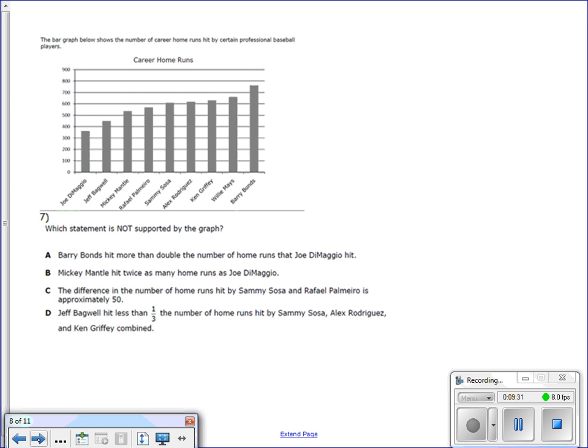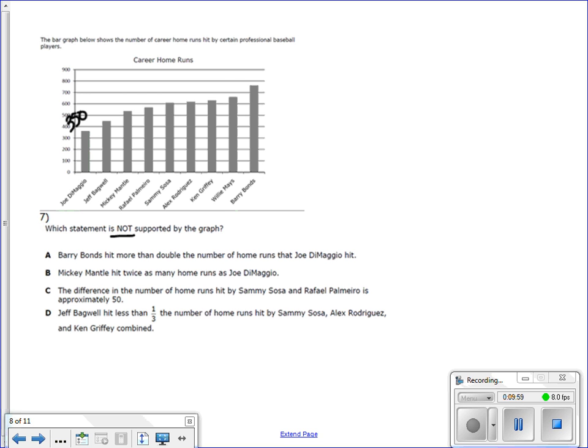Number 7 says, the bar graph below shows the number of career home runs hit by certain professional baseball players. Which statement is not supported by the graph? So we're looking for something that is not supported by the graph. So we're looking for a false statement. Before I read any of the answer choices, I'm going to go through and label the numbers that are in my graph. So I see that Joe DiMaggio hit 350 home runs.